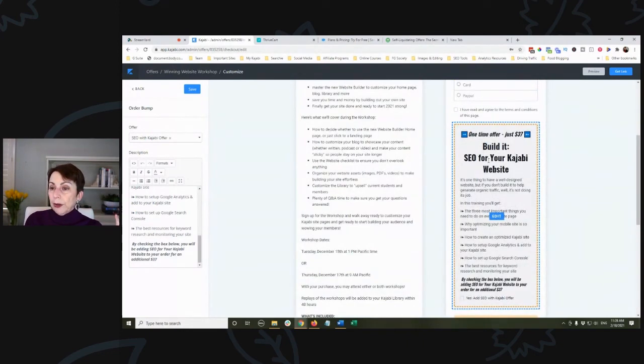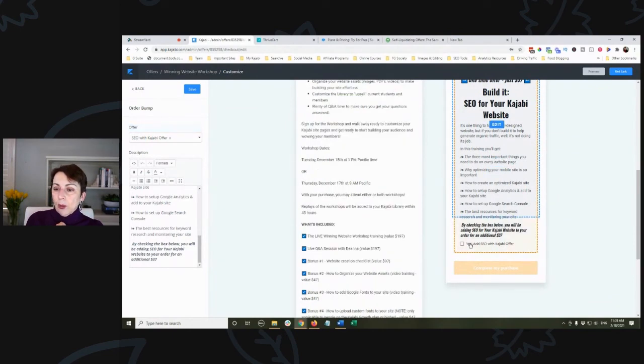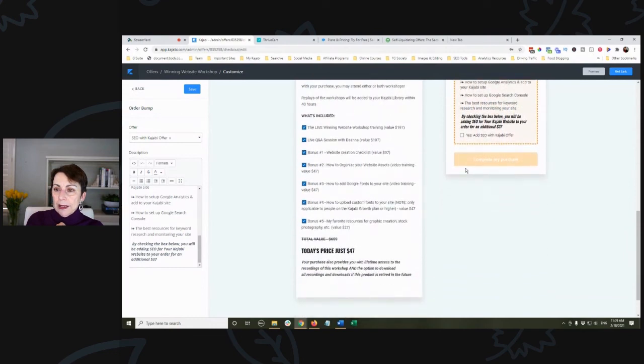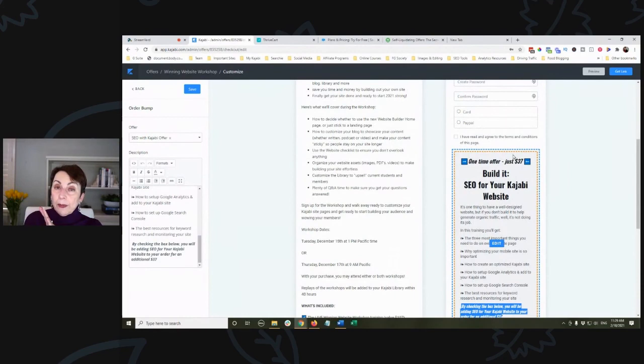Now, over here is the order bump. So the one thing is when they add it, or when they want to take advantage of the order bump, if you can see down here, it's really tiny. So that's where that is set up. And then the idea is, because you know that typically with Kajabi, people can't purchase on a checkout more than one thing. And it does process the transactions separately.